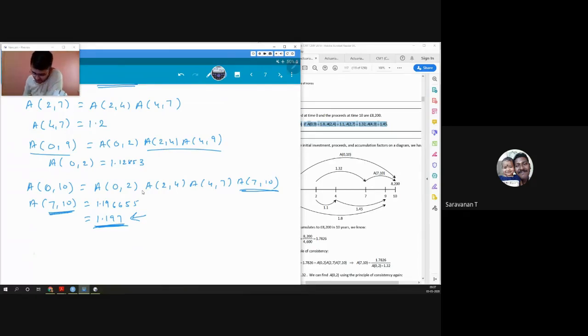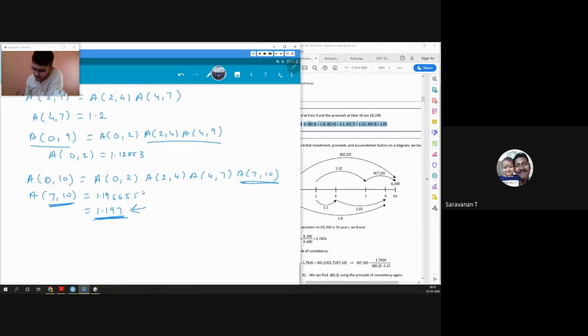So today we have learned a new concept of accumulation factor, and we have learned present value, future value, and accumulated value. Okay. If you have any doubts, please write them down. Okay, and we'll continue this chapter tomorrow.